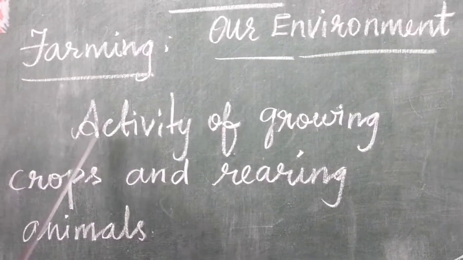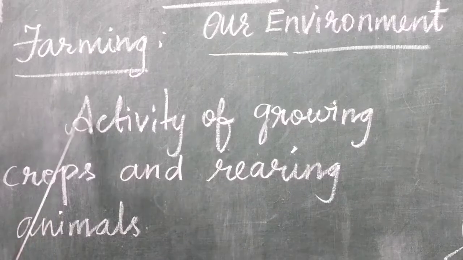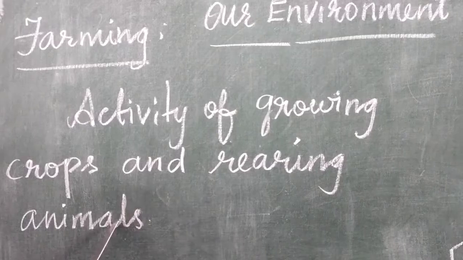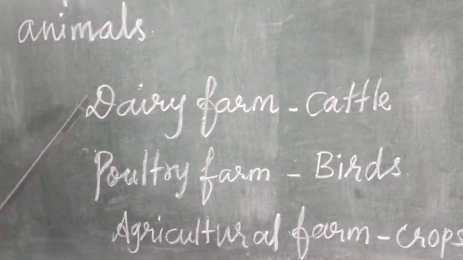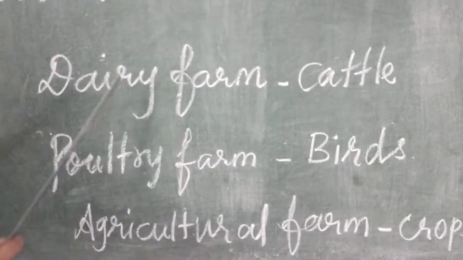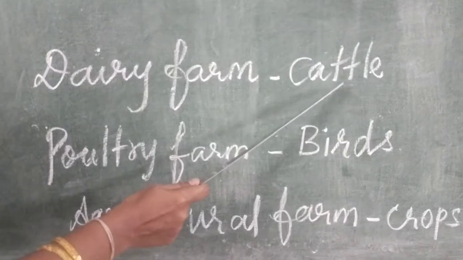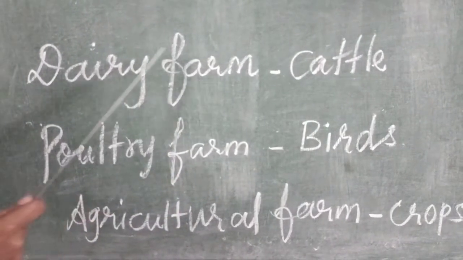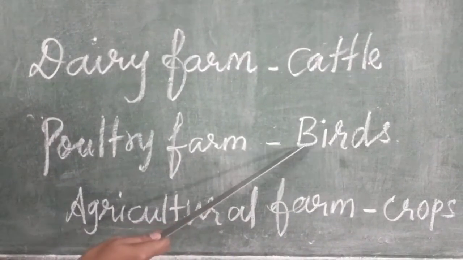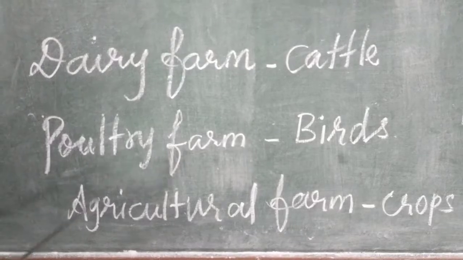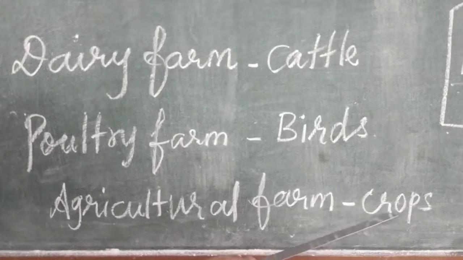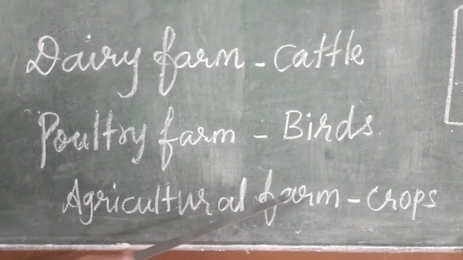Okay students, once again we can recall this topic. So what is farming? Farming is the activity of growing different crops and rearing animals. There are so many farms available. Some of them are dairy farm. In this farm we rear cattle. Next, if we rear the birds in the particular area, then this type of farm is called poultry farm. Next, if we cultivate the different varieties of crops in the particular area or farm, it's called an agricultural farm.